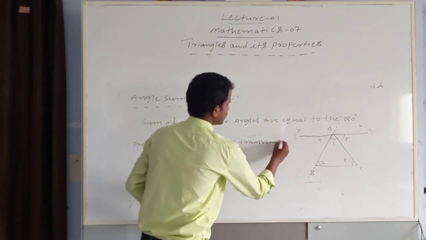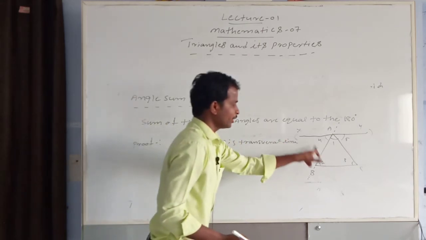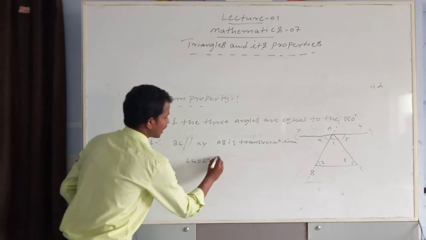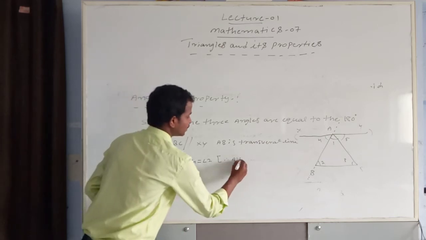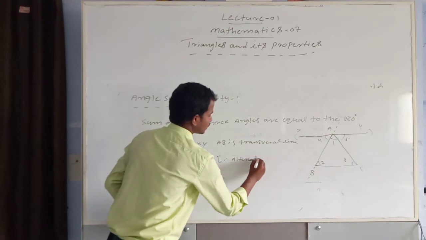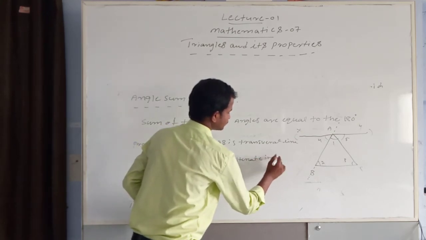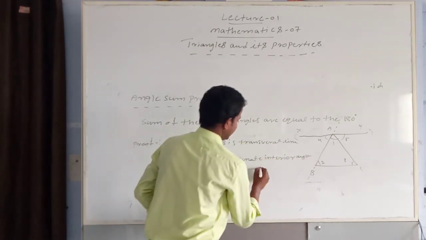So here I write angle 4 equals angle 2. Why? Alternate interior angles are equal.